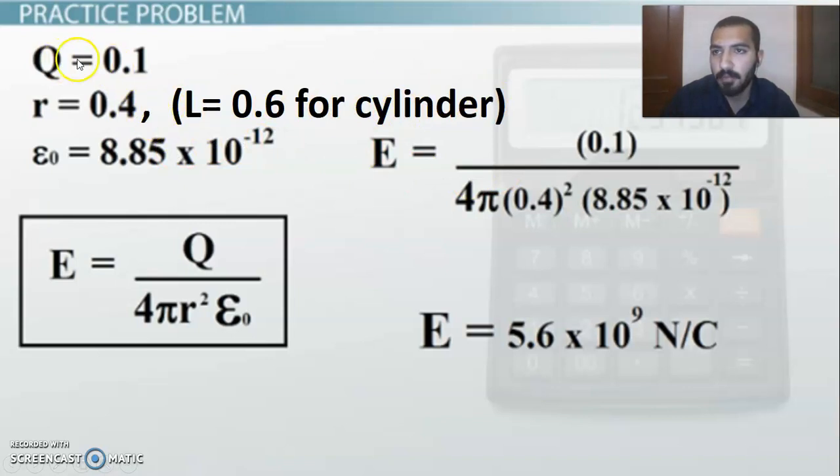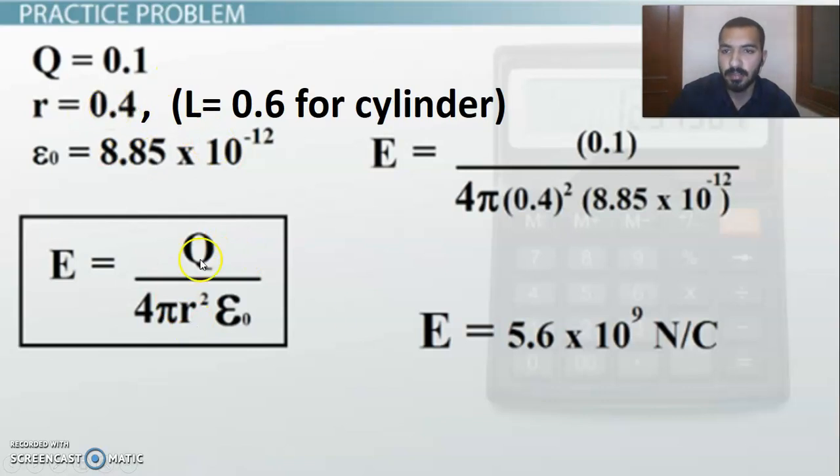You only have to put the values of this q, the value of this r, the value of this epsilon naught, and you have to calculate simply the electric field of a sphere. This q is equal to 0.1, and this epsilon naught is 8.85 times 10 to the minus 12, and pi is 3.14, and this r is the radius, that is 0.4.